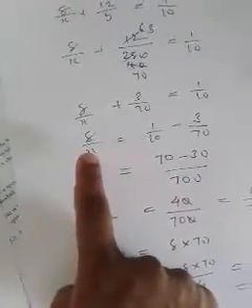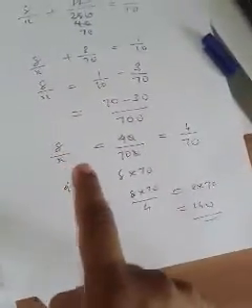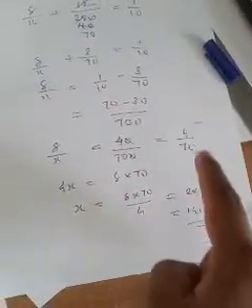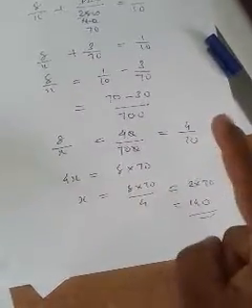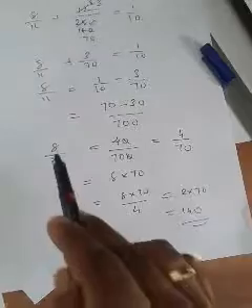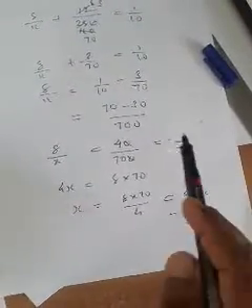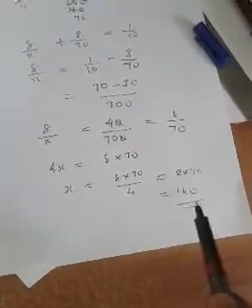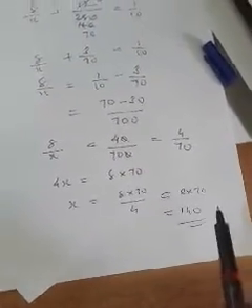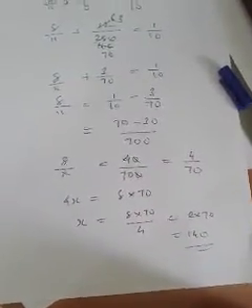Then 8 by x, keep it there on the left side. Then take this 3 by 70 to the right side. After simplification, we get 8 by x is equal to 4 by 70, isn't it? Just cross multiply: 8 into 70 is equal to 4 into x. That means 4x is equal to 8 into 70. In that way, we can calculate the value of x as 140. That means if a man works alone, he will take 140 days to finish the work. Okay.